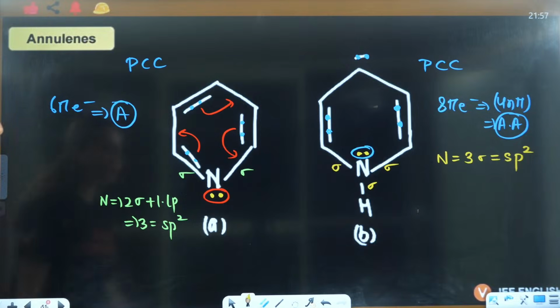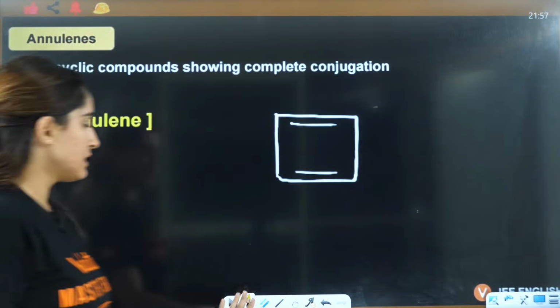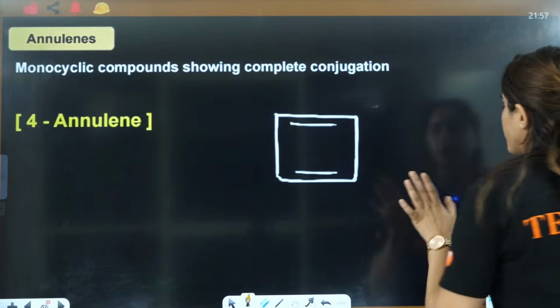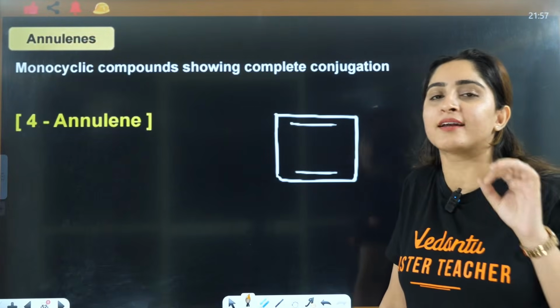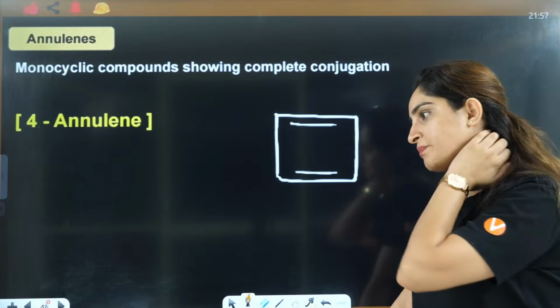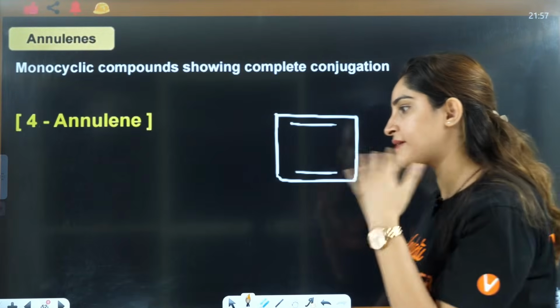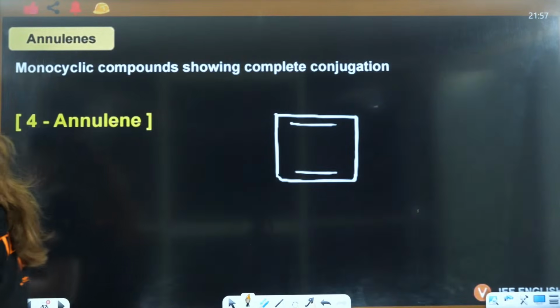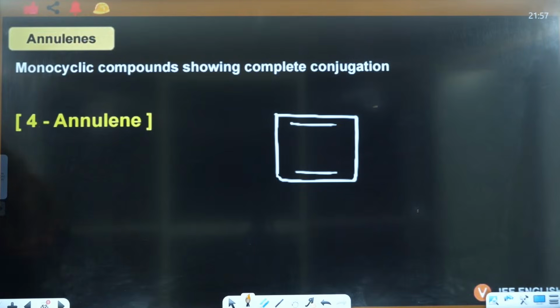Right? Okay. Let's move to the last part of today's lecture, that is annulenes, that is based on aromaticity. Okay? Yes, everybody? Okay.